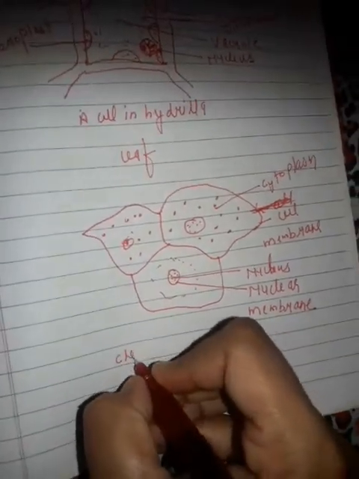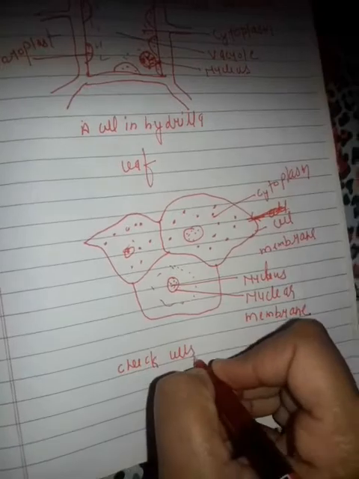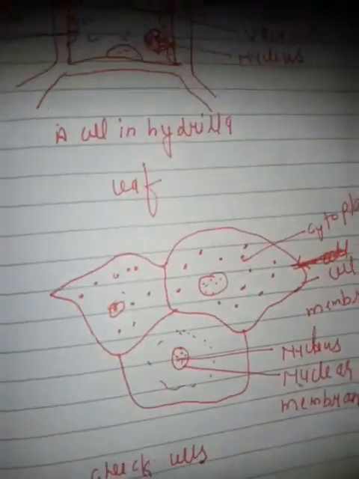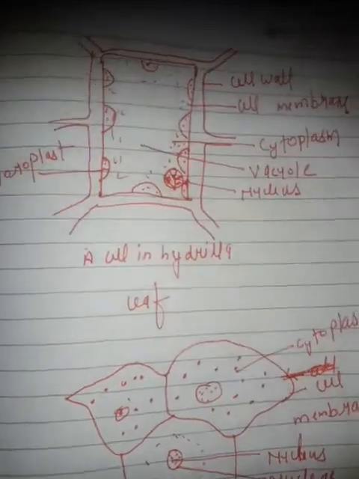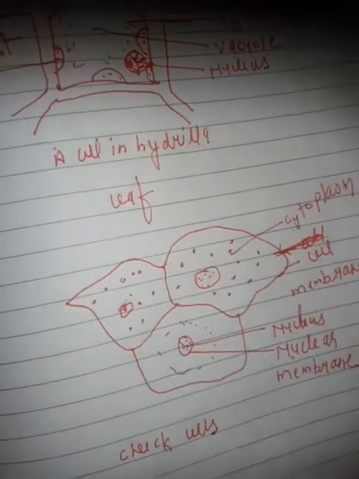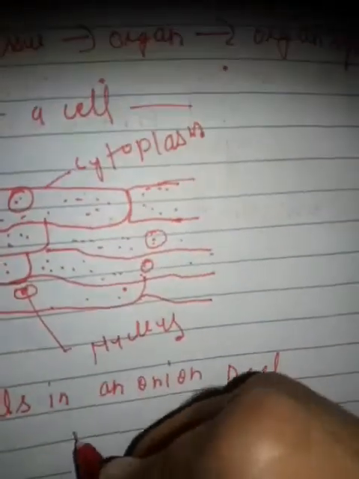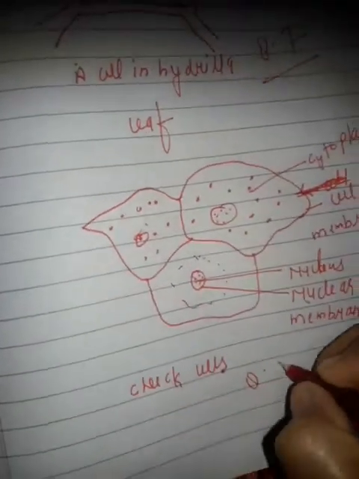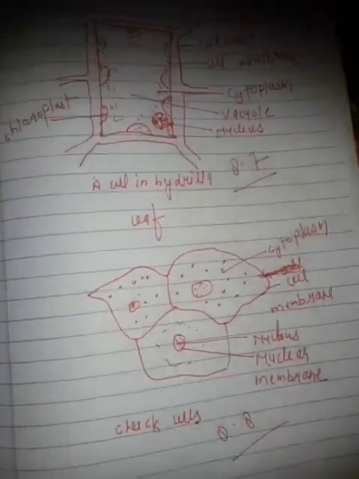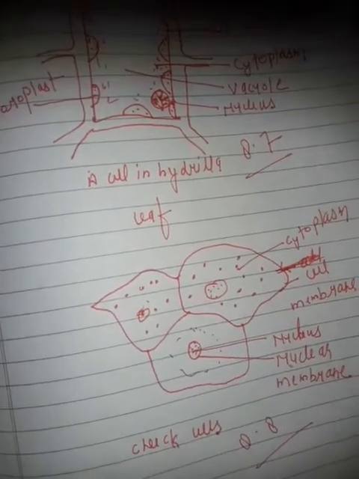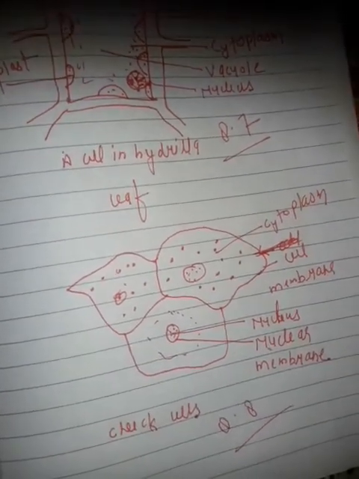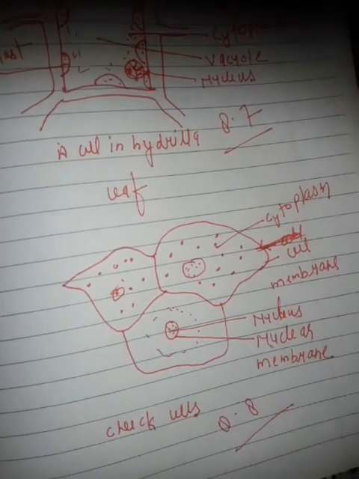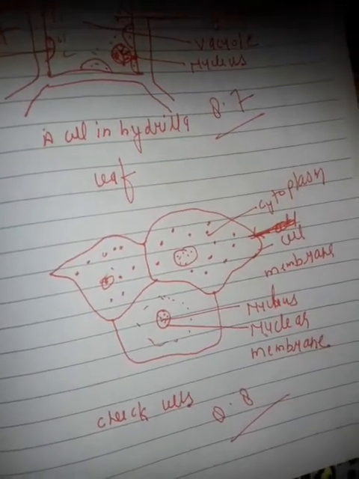These are the cheek cells. Can you see any differences in the cells of hydrilla, cheek cells, or cells in onion peel? Now compare figures 8.6, 8.7 and 8.8. Any differences you can see? In what respects is an animal cell similar to a plant cell? In what ways are the cells in the three cases different? Let us now find answers to these questions.